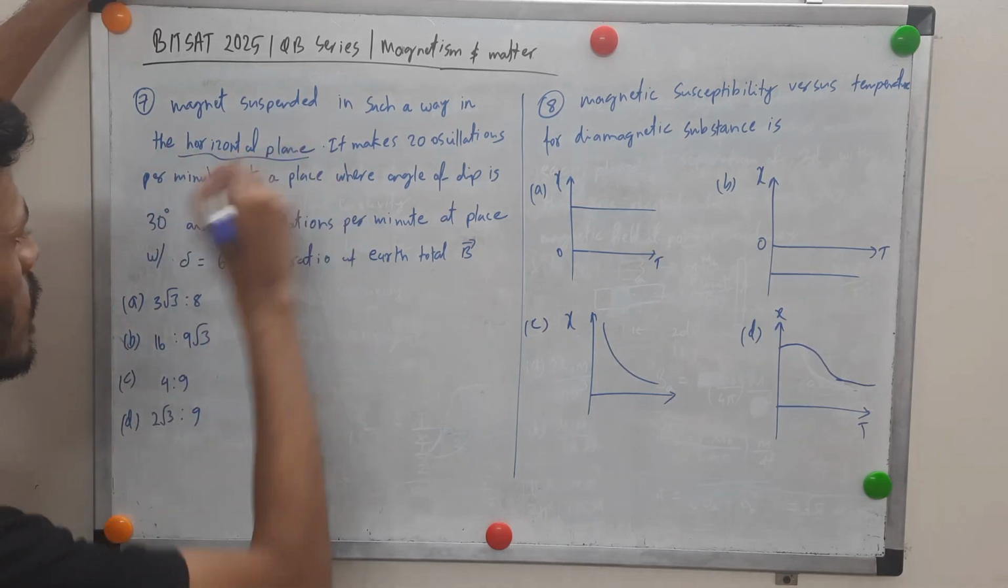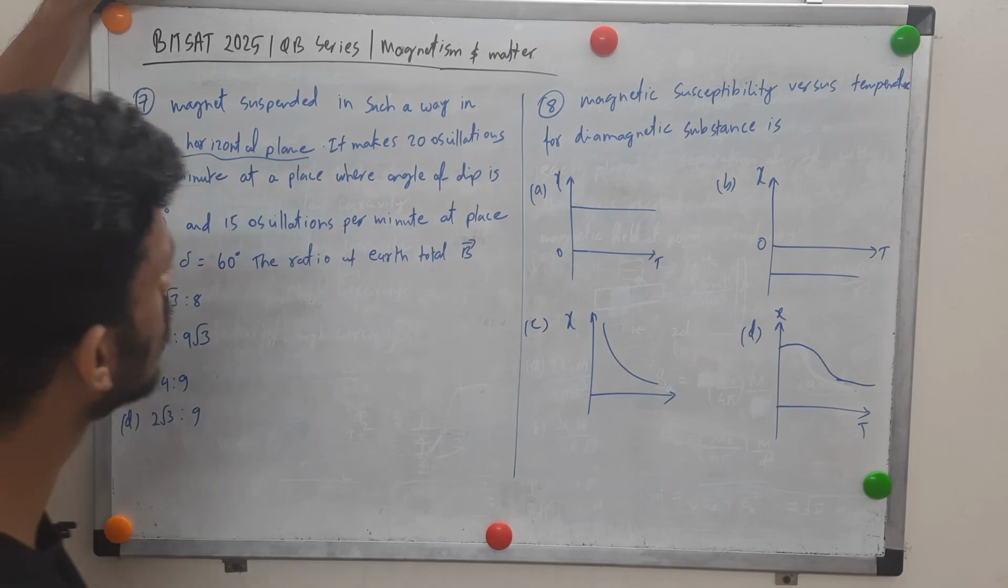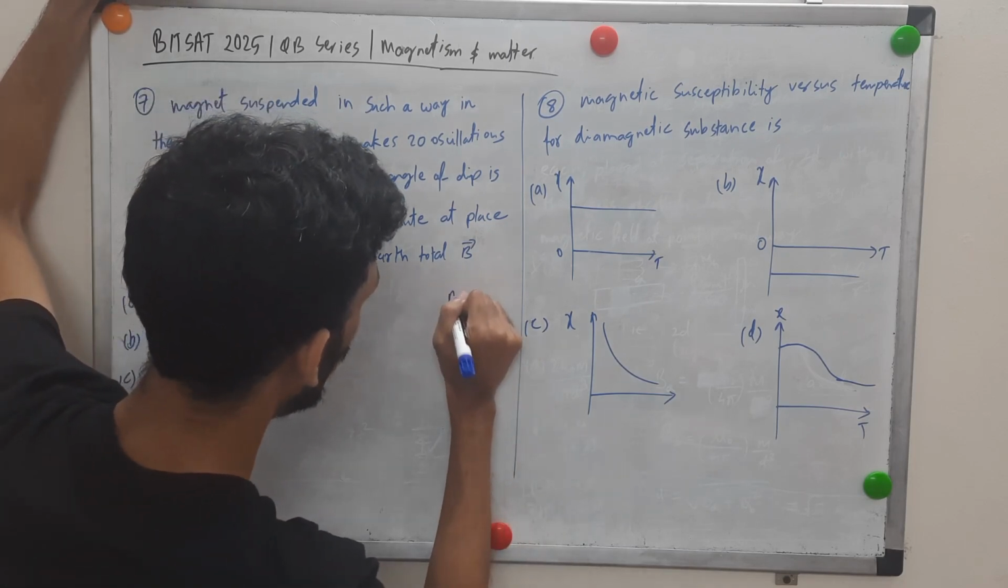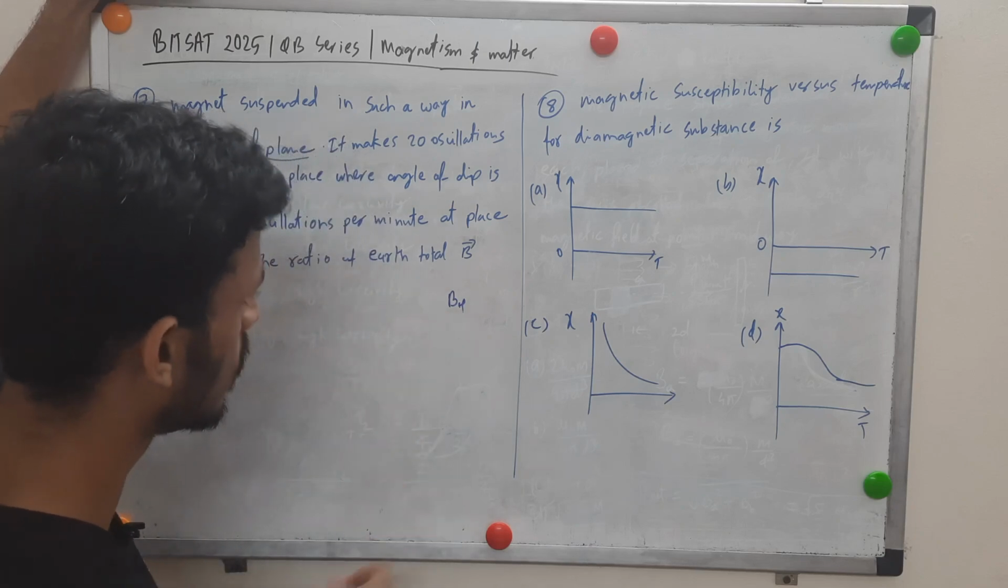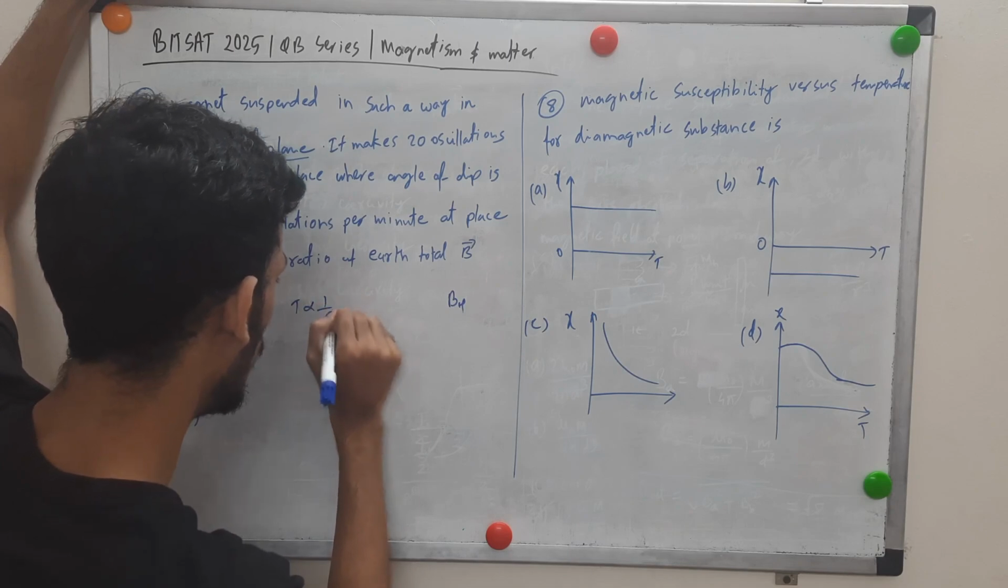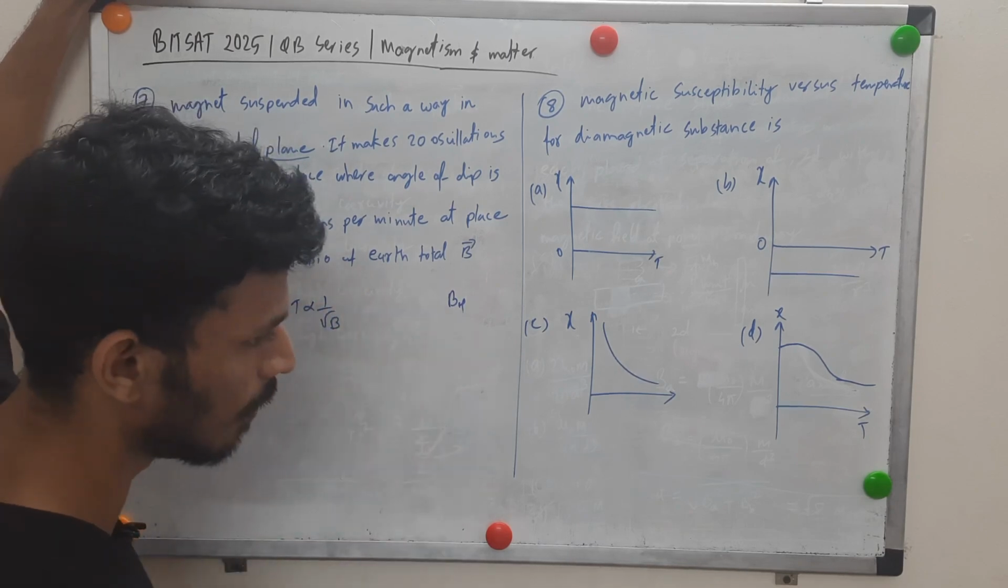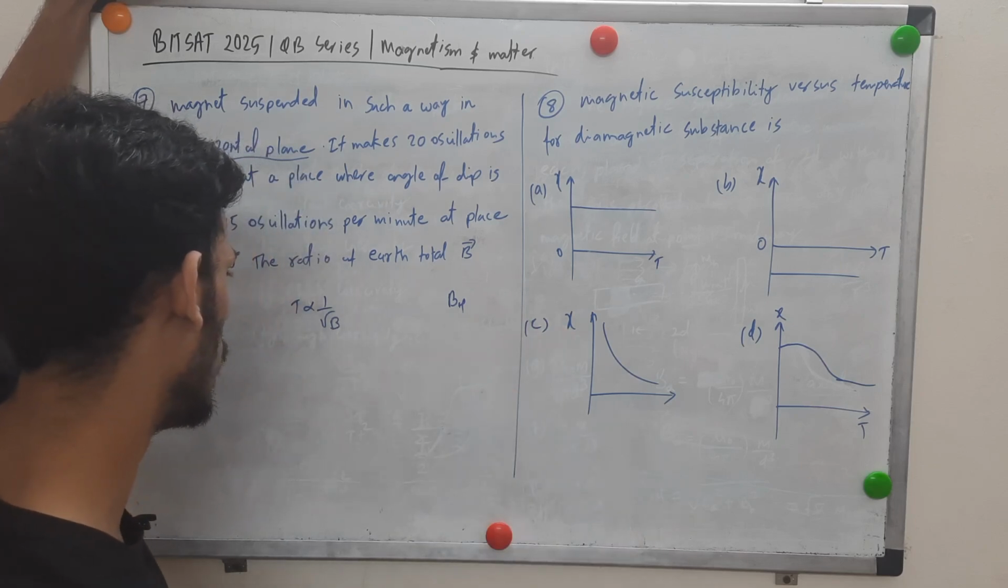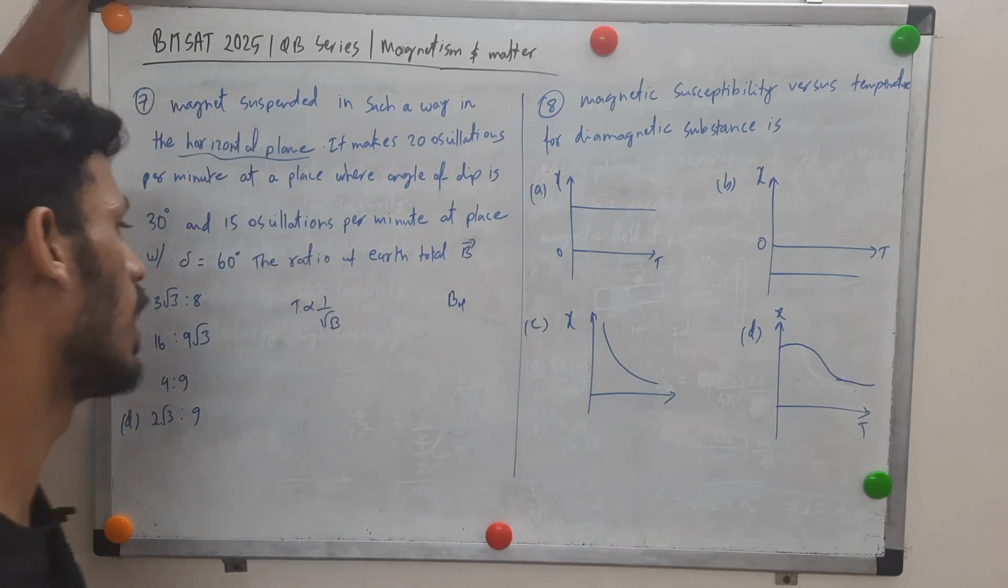One key point is that it is oscillating in a horizontal plane, so the effect is due to the horizontal component of the magnetic field. The time period, as you know, is proportional to the inverse square root of B. You know the full formula, 2 pi under root I by MB, square root of I by MB.